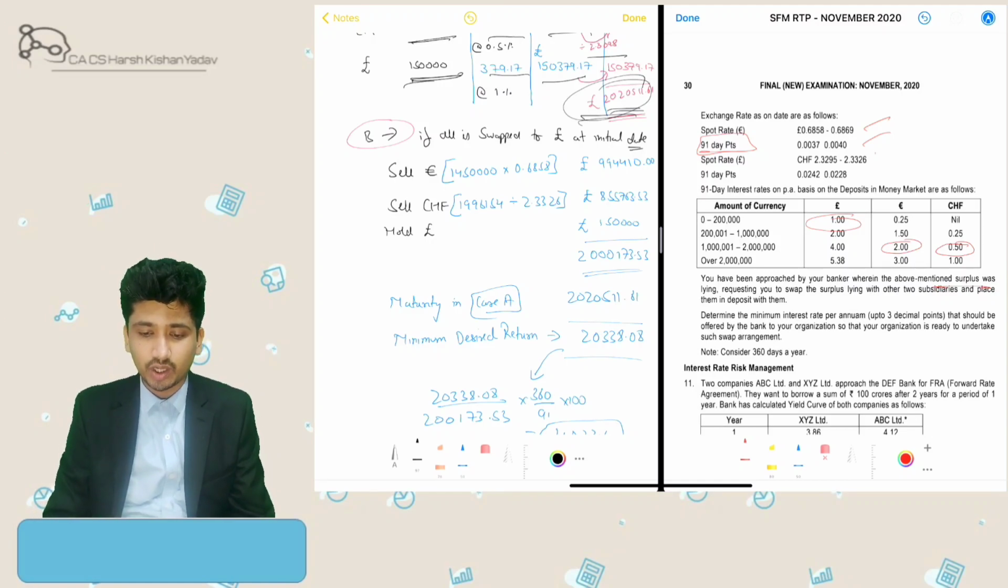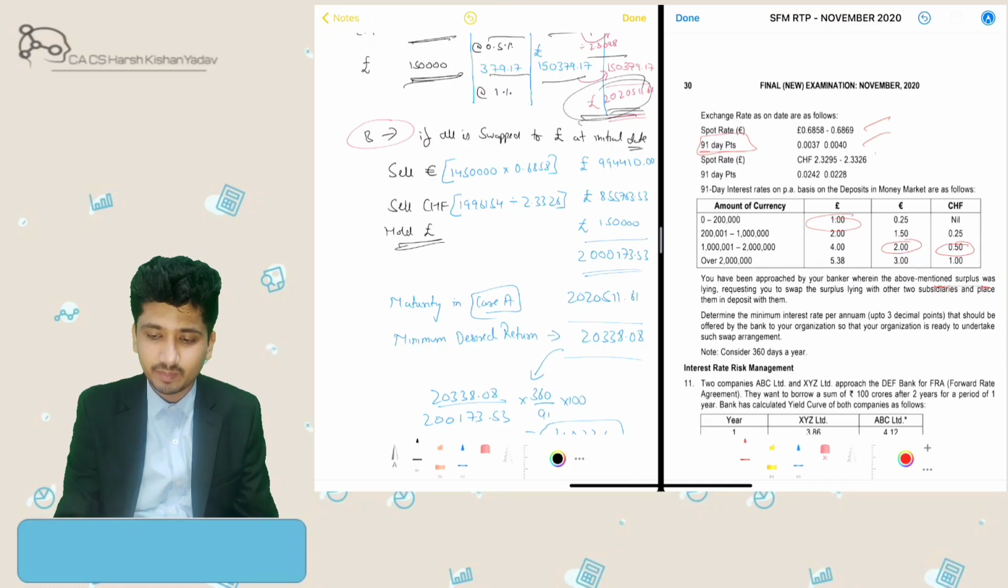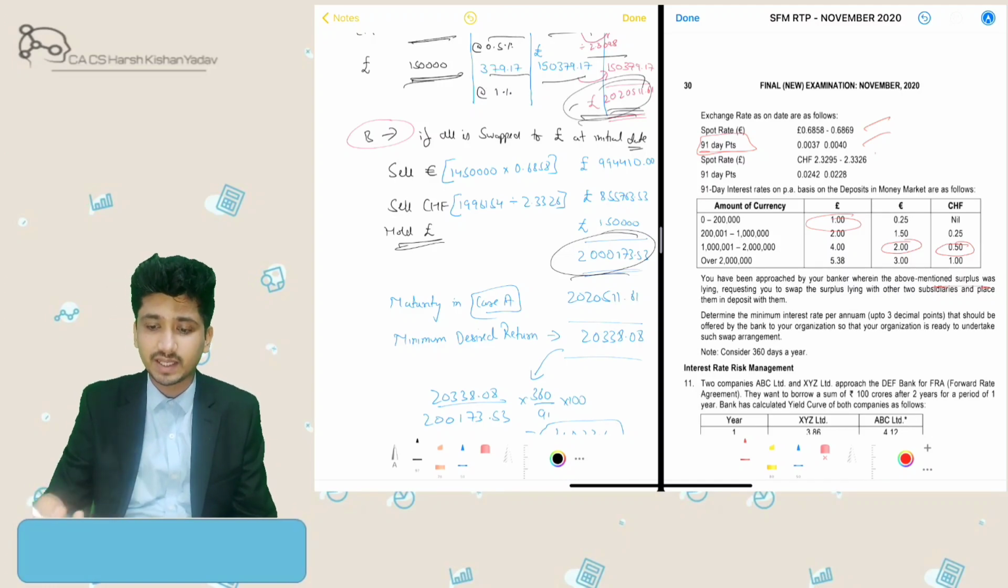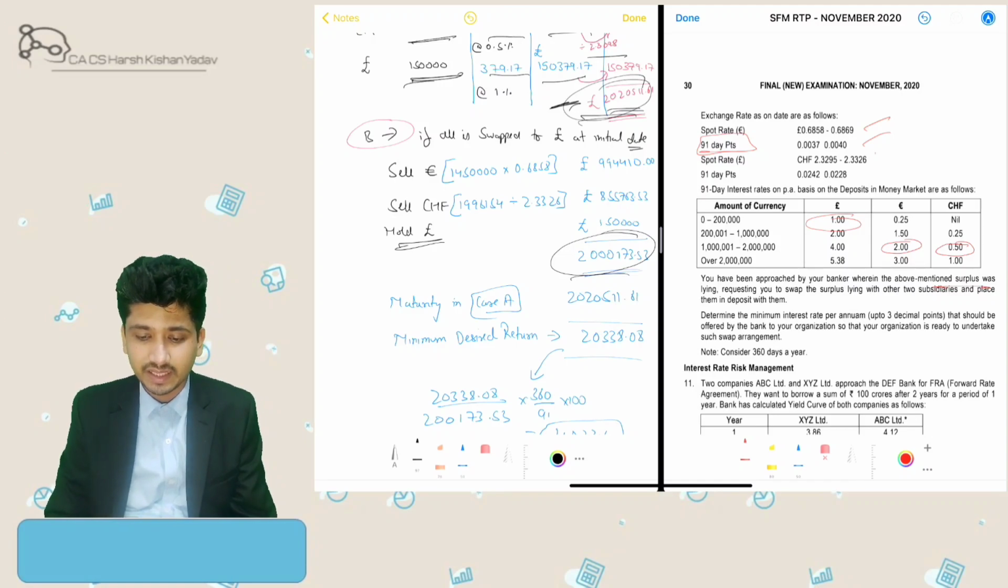Then what the banker had approached me with is that I should repatriate all the funds today itself. So first of all, at the spot rate I'll repatriate it to pounds, every penny. So I'll get in total 20,173.53 pounds in hand. So that amount I should invest and earn more than this, then only this banker's option would be viable for me.